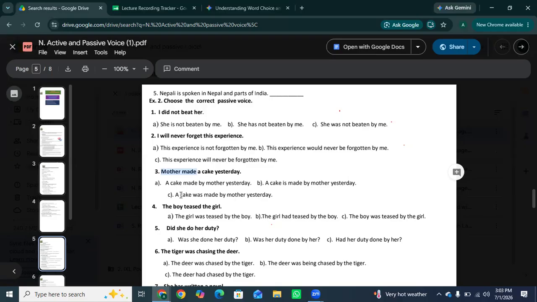So did she do her duty? Yes. Was her duty done by her? Option B. Because a past tense question starting with "did" must transform into a passive question starting with "was" or "were." As I've told you, "did" changes into "was" or "were" in the passive voice. Okay, so we select "was" and match it with the third form of the verb.